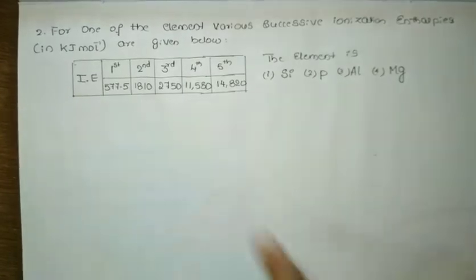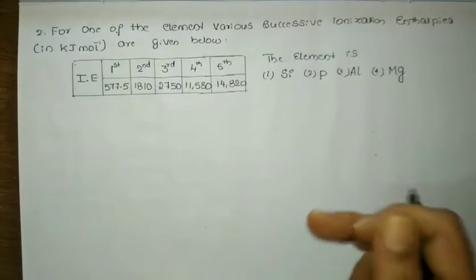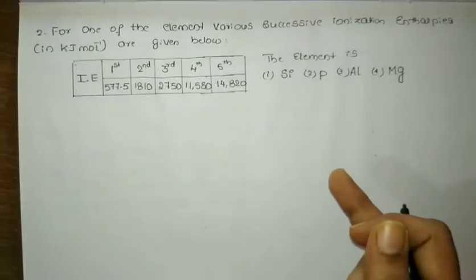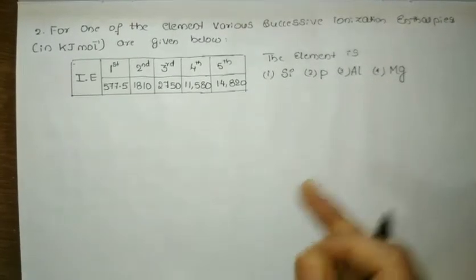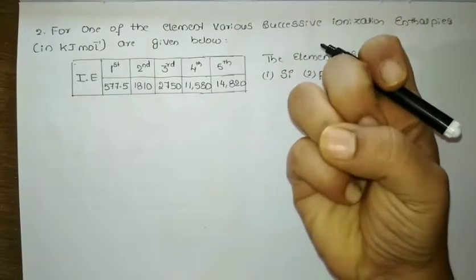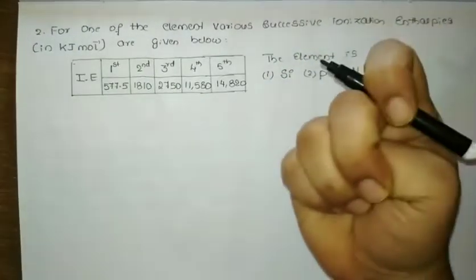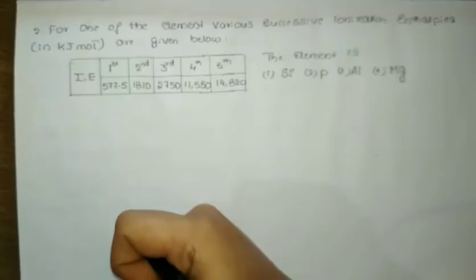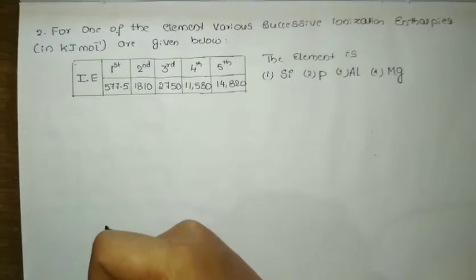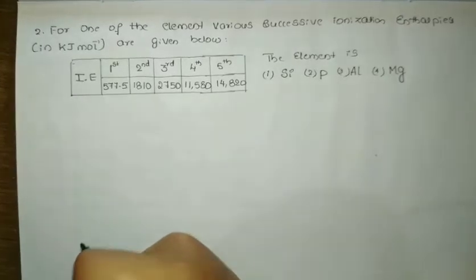It is nothing but the amount of energy required to remove the outermost electron. If I want to remove an electron from a stable atom, and the size is very small, the outermost electron is strongly held by the nucleus. In that case, I can't easily remove that outermost electron, so I need to provide more energy.